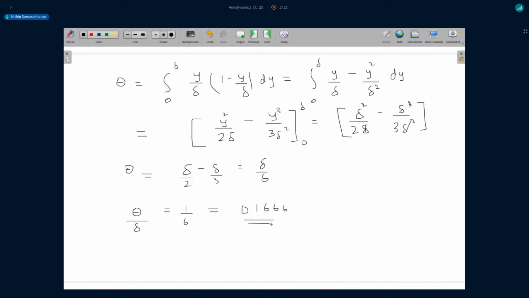Just a very simple integral that you need to evaluate, and you have the answer. Any questions? Okay, go ahead.